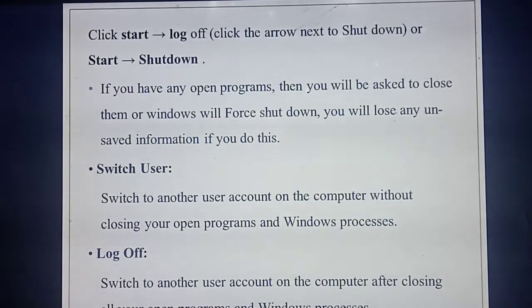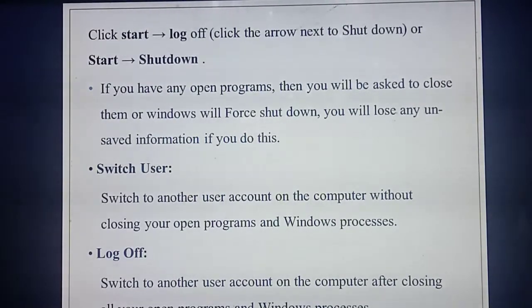That's the first thing. You should close all the applications running on the computer. You should close all the things. Then you should choose which option. Go to the start button and give the shutdown option, otherwise you should go to the log off option. Once you have saved all the files, it will automatically go to shutdown.